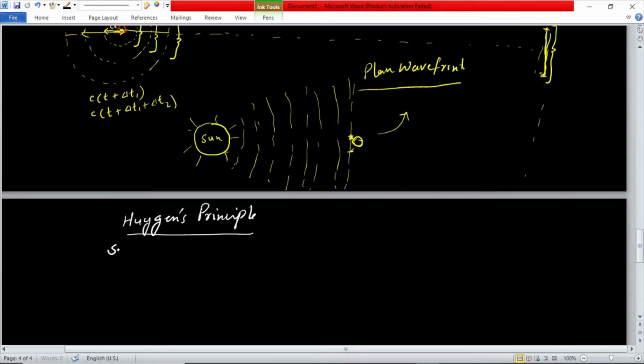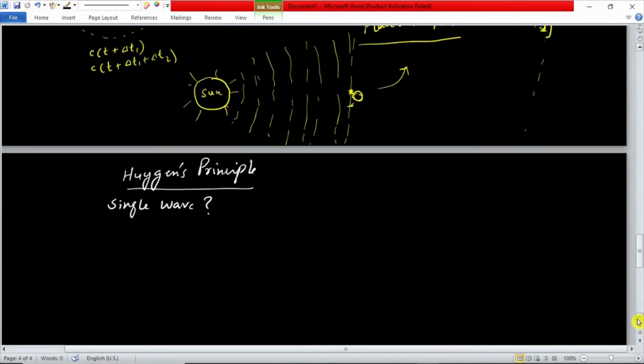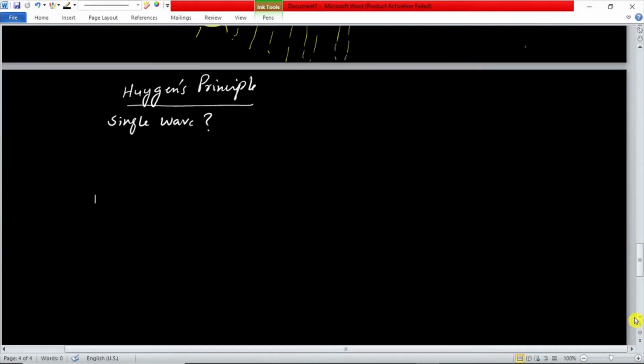Does it travel as a single wave, or how does it travel in a vacuum or in the normal environment around us, in the medium? To answer this question, Huygens proposed a principle, and this principle has two postulates.